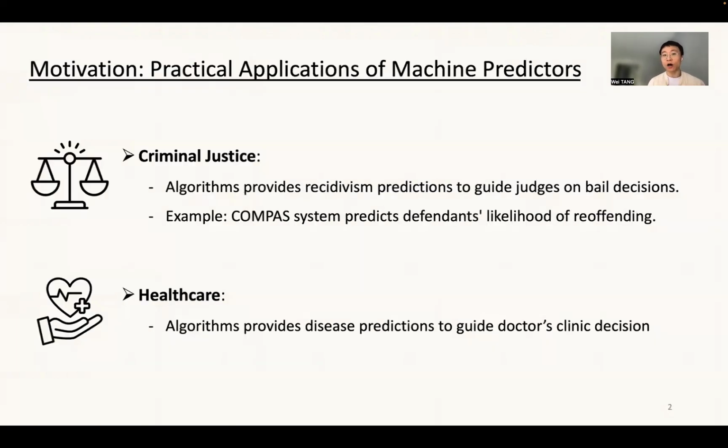The motivation of this work comes from practical applications where machine learning predictions or AI algorithm predictions are used for downstream decision making. Let me give you some concrete examples. Consider this criminal justice scenario where algorithms, for example the COMPAS system, provide predictions of the defendant's likelihood of reoffending to help judges make their bail decisions. And in healthcare, the algorithm can also provide disease predictions of the patient to help doctors make their clinical decisions.